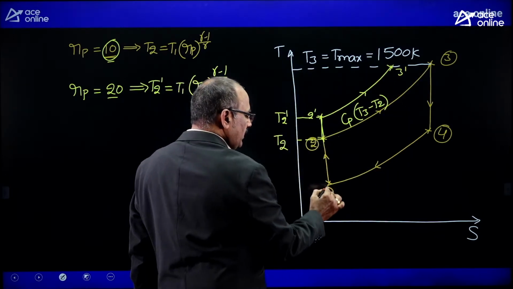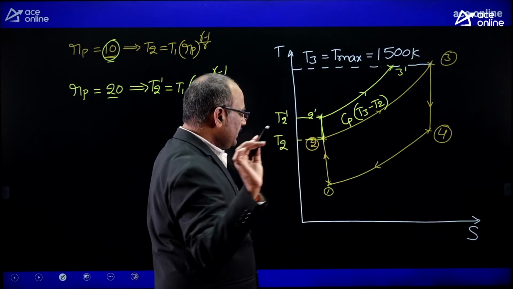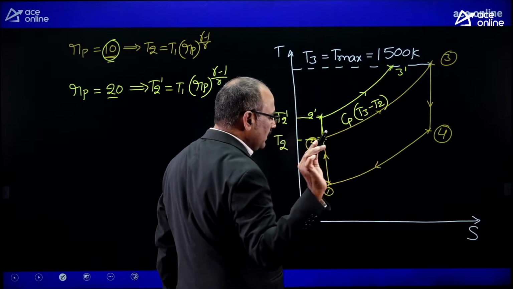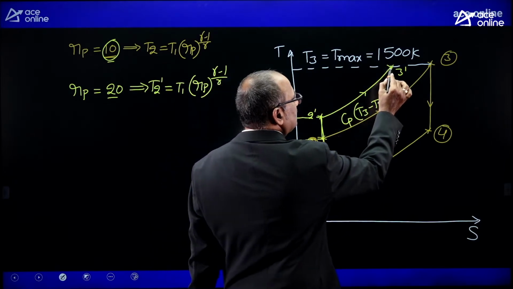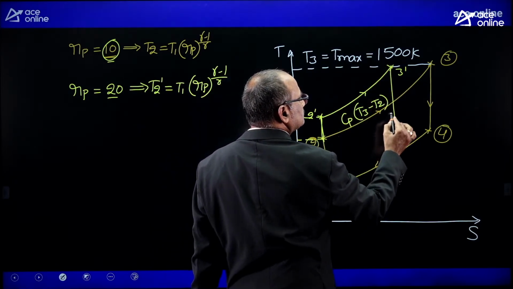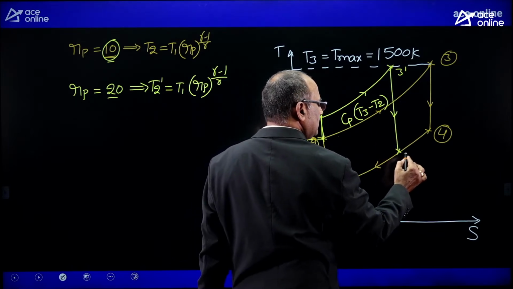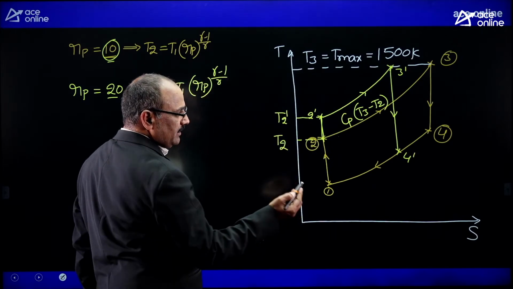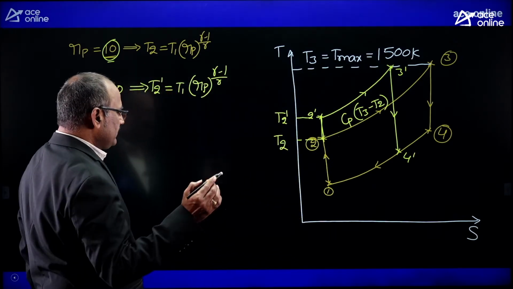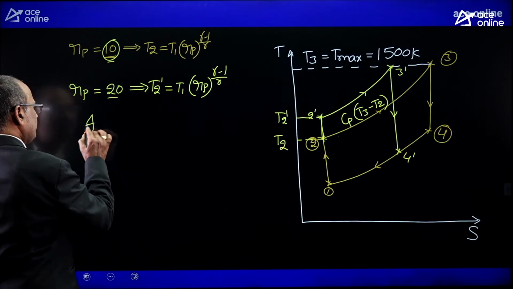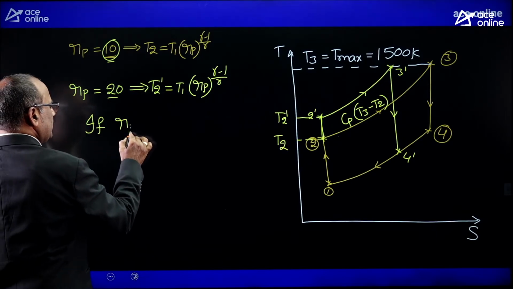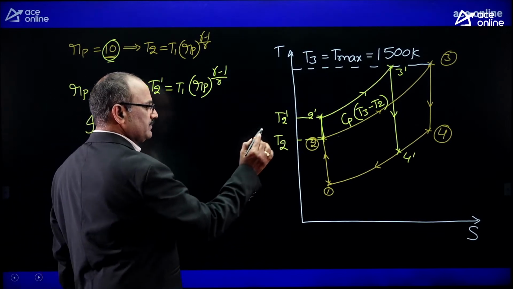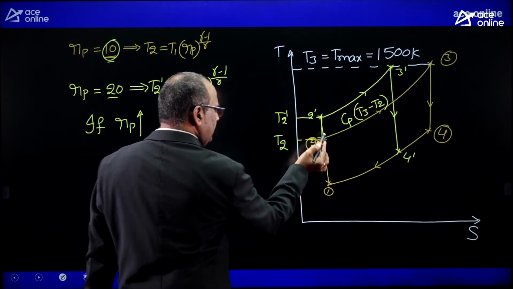Now 1 to 2' is the isentropic compression, 2' to 3' is isobaric heat addition, and 3' to 4' is isentropic expansion. From the diagram, it can be concluded that if the pressure ratio increases, the compression work increases.